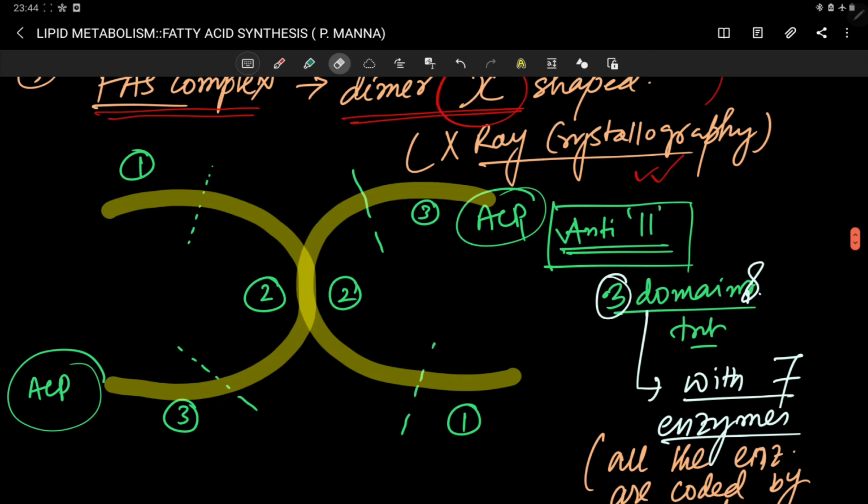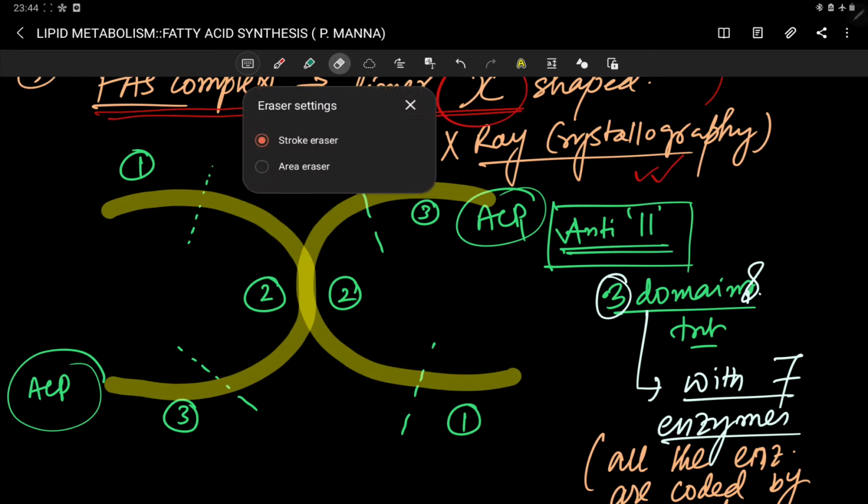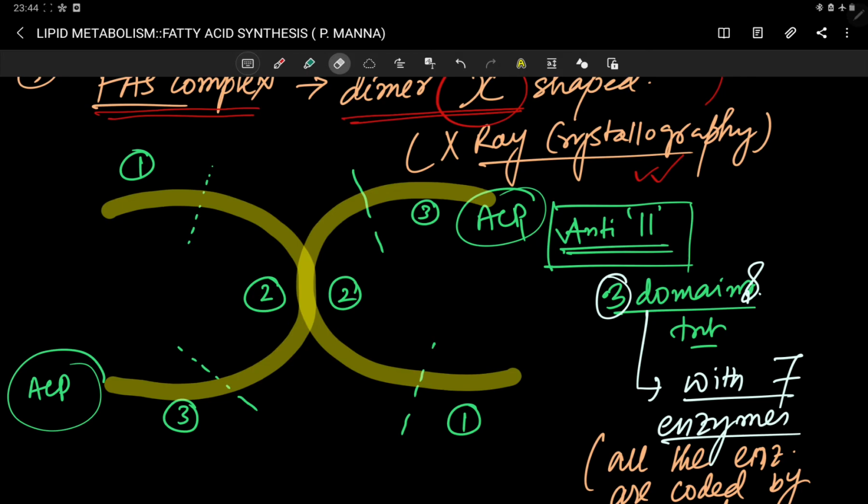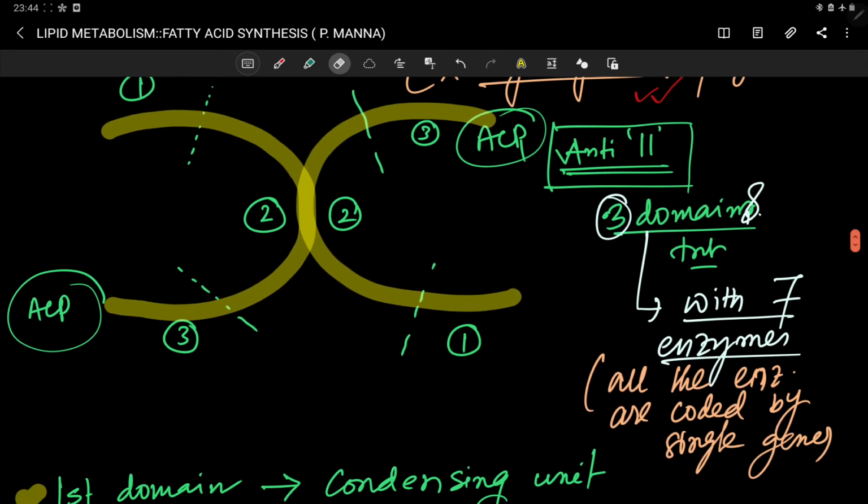Okay, so each monomeric subunit has 3 domains with 7 enzymatic activities. And all these 7 enzymes are coded by a single gene.